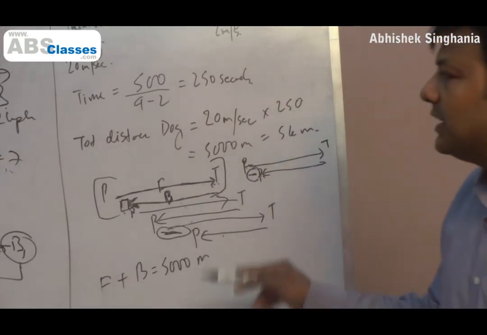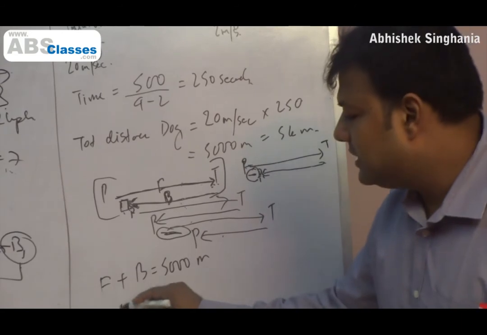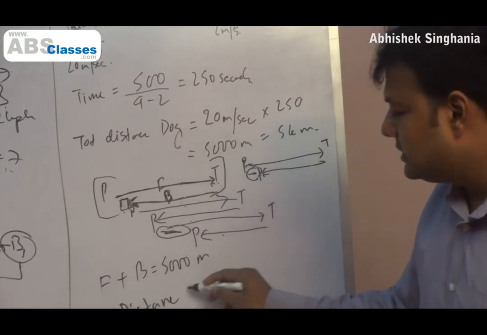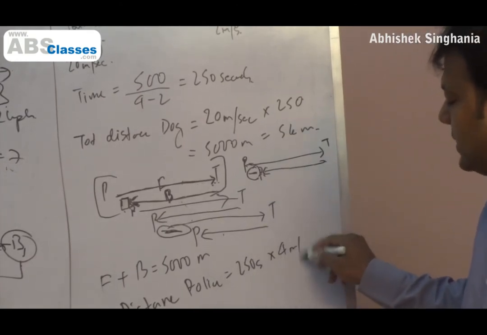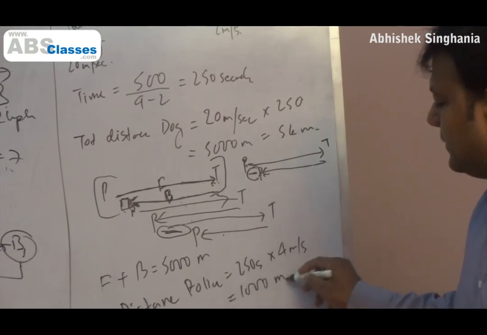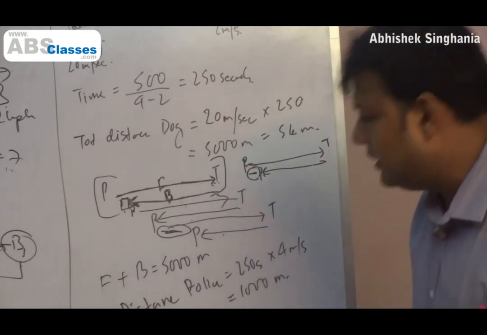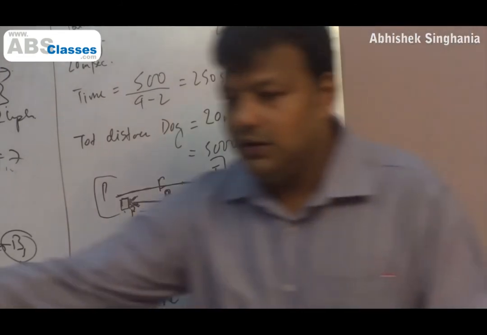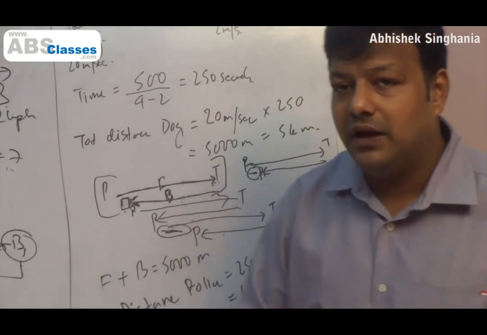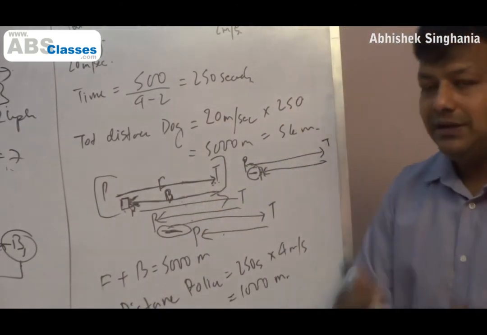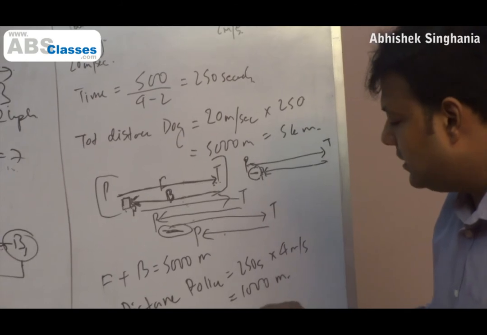So what is the distance that the policeman covers in that time? We have already seen the policeman takes 250 seconds to catch the thief. So what is the distance covered by the policeman? For 250 seconds, he runs at a speed of 4 meters per second, so he covers a distance of 1000 meters. Now, what I have been trying to explain is that forward minus backward of the dog, the difference between the distance he runs forward and the distance he comes backward, is nothing but the distance run by the policeman, which we know is 1000 meters. So forward minus backward has to be 1000 meters.